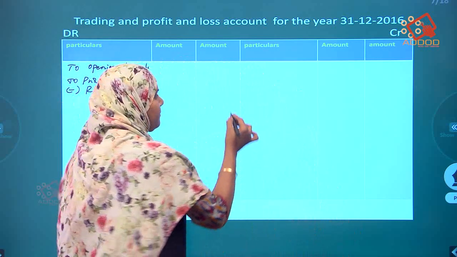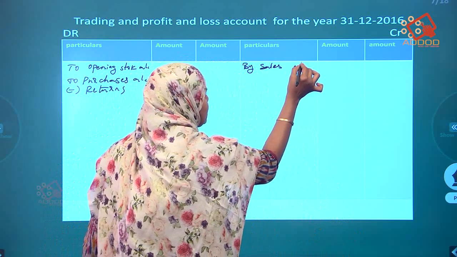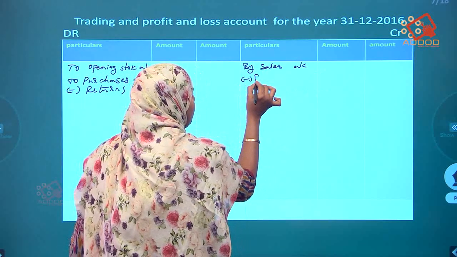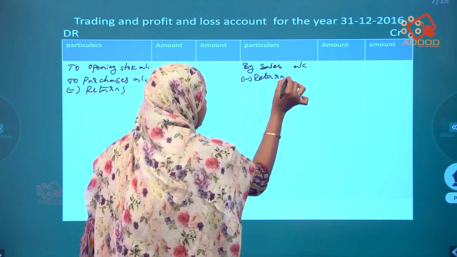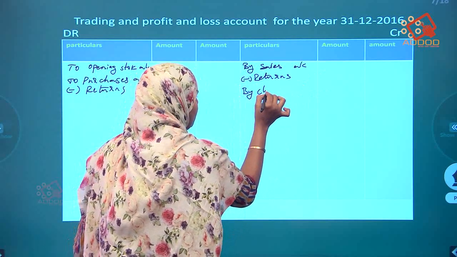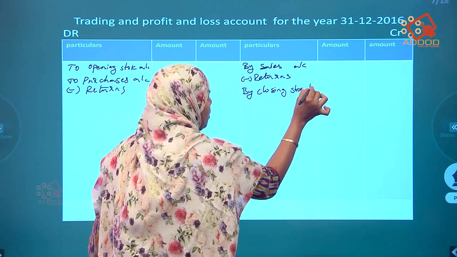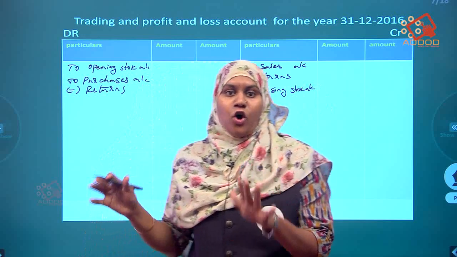The credit side, by sales account minus returns. Okay, by closing stock account. So this is the formula.